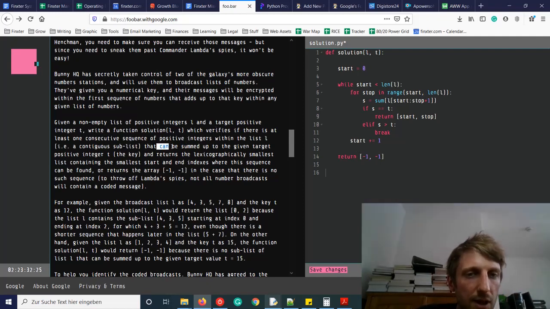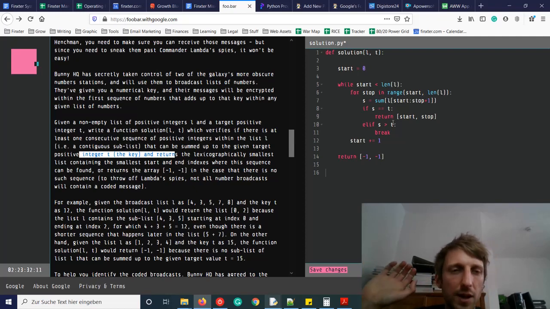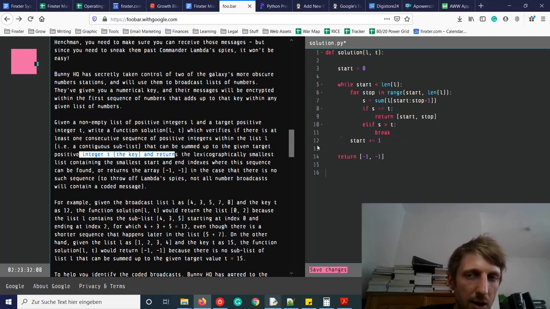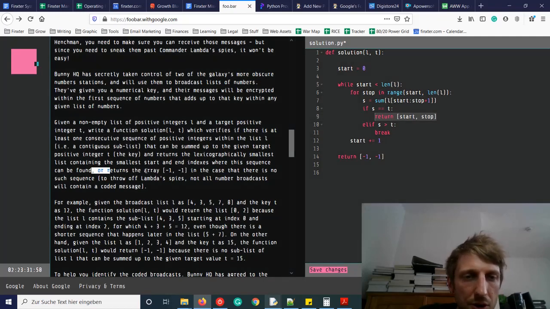Within the list L, that can be summed up to the given target positive integer T, the key, and returns the lexicographically smallest list. We first look at the start index, we return the smallest start index, and then if there is a tie, we return the smallest stop index, because we return the first stop index found. So even if there would be a few zeros coming later, those zeros would be excluded. And it returns the start and end index where this sequence can be found, or returns the array -1, -1 in the case that there is no such sequence. So this could also be the case.